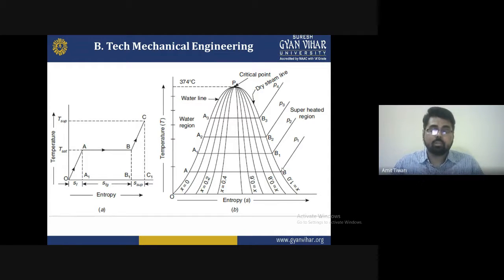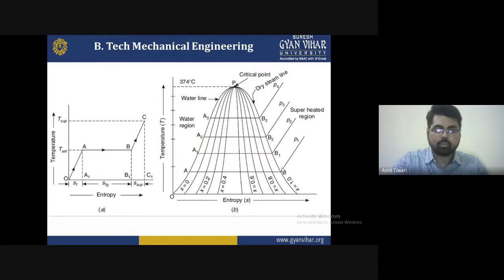So at that time we can say temperature and entropy. It is the Sf, that is the entropy of a fluid. Sfg, that is the entropy of fluid plus vapor. And S super, that is the entropy at the point of superheated steam. This is the phase transformation diagram. This is the temperature and entropy diagram of water.